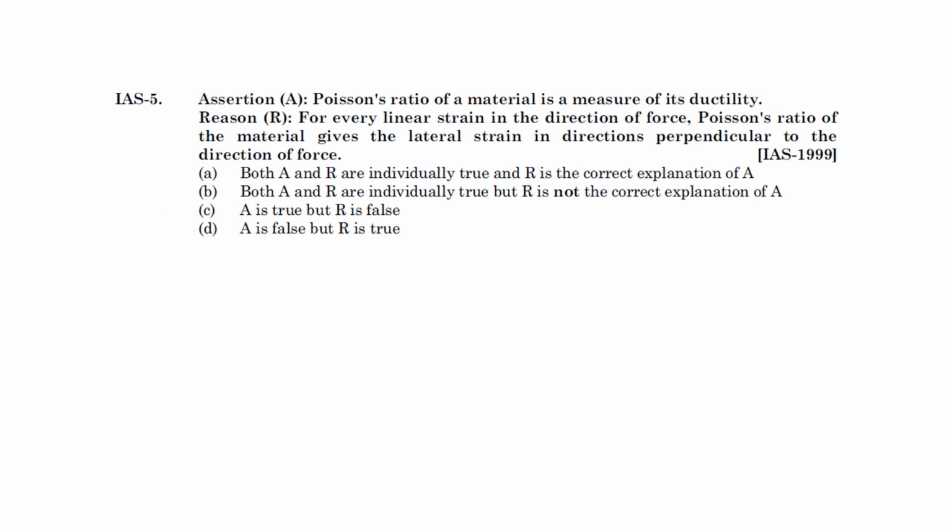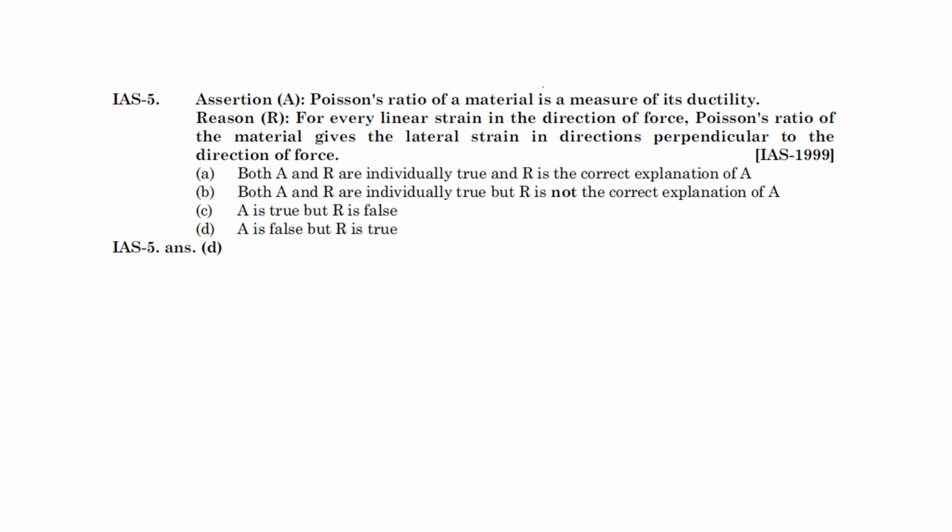Yeah, next assertion reason आ गया. Let's read that. The Poisson's ratio of material is a measure of its ductility for every linear strain in the direction of force. Poisson's ratio of material gives the lateral strain in direction perpendicular to the direction of force.